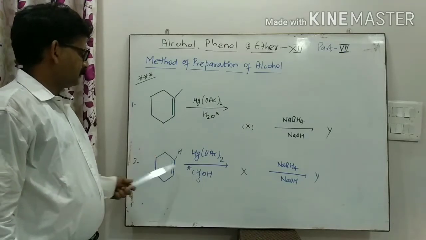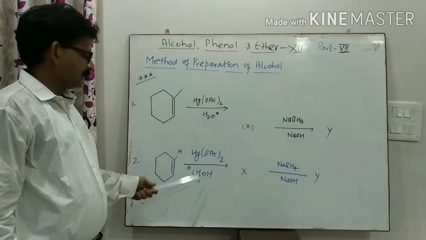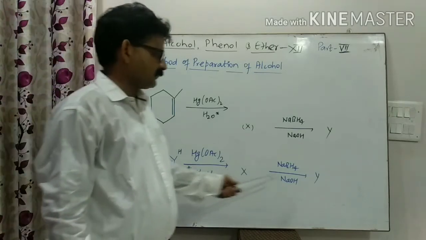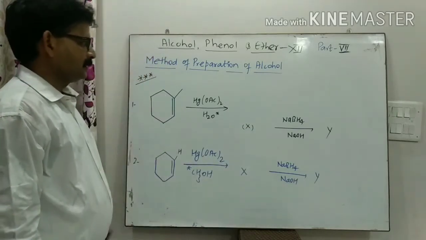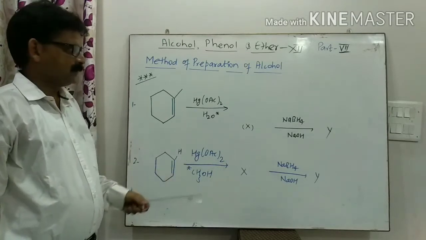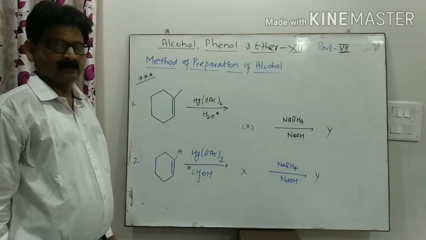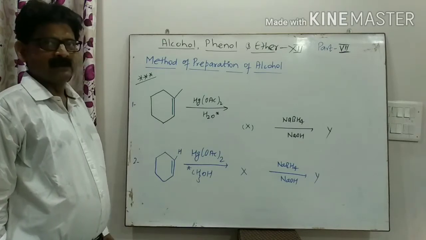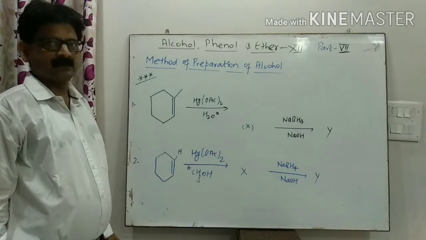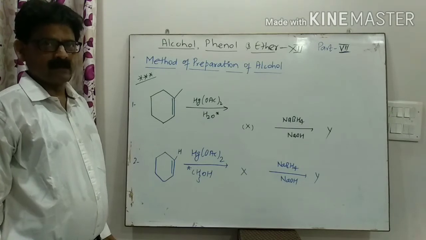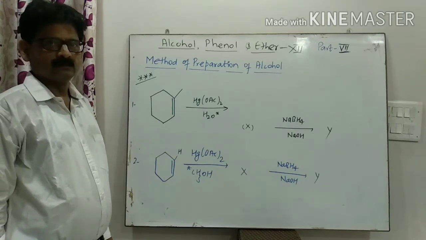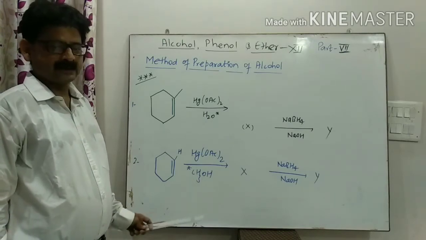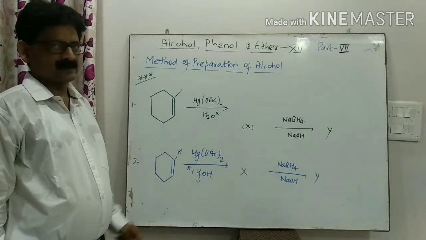Similarly, if alkene reacts with mercuric acetate in the presence of the nucleophile methyl alcohol, then X and Y are formed. Can you write the names of X and Y and complete this reaction in your copy by following the oxymercuration and demercuration method? Clear? First note down the reaction, then write the answer in your copy.